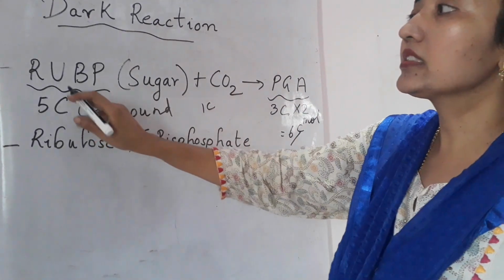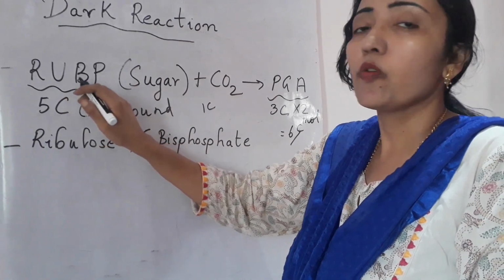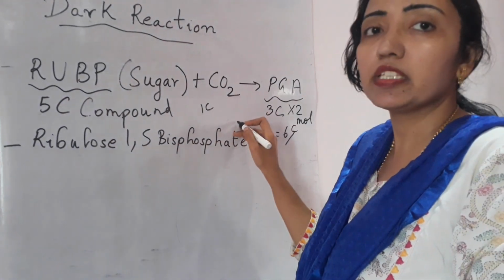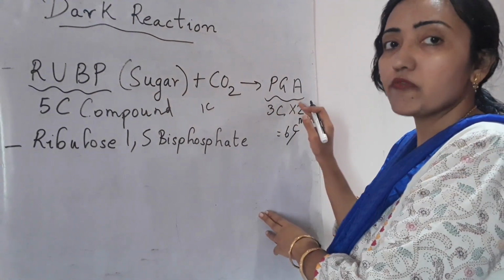So ribulose 1,5-bisphosphate, the primary carbon dioxide acceptor, combines with carbon dioxide and makes 2 molecules of phosphoglyceric acid.